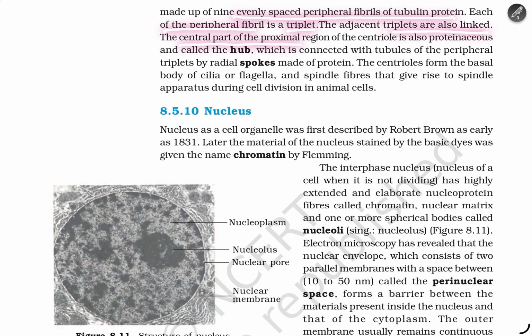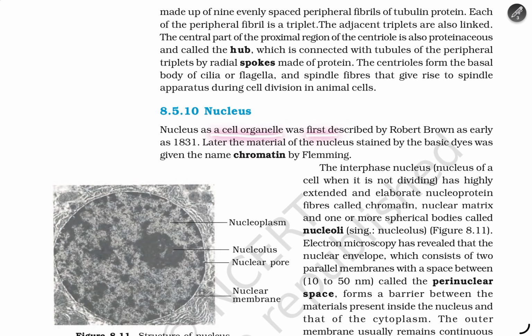The central part of the proximal region of the centriole is also proteinaceous, called the hub, which is connected with the tubules of the peripheral triplets by radial spokes made up of protein. The centrioles form the basal body of the cilia and the flagella, and the spindle fibers that give rise to the spindle apparatus during cell division in animal cells.